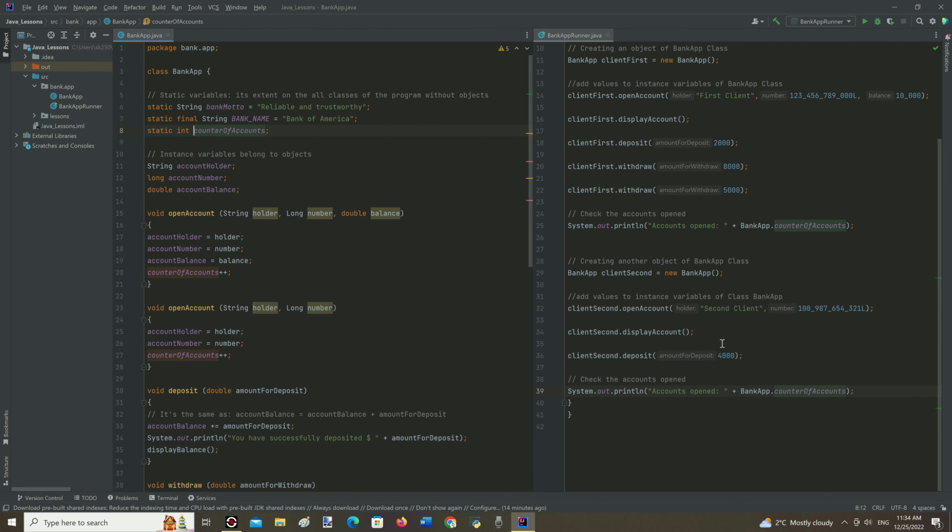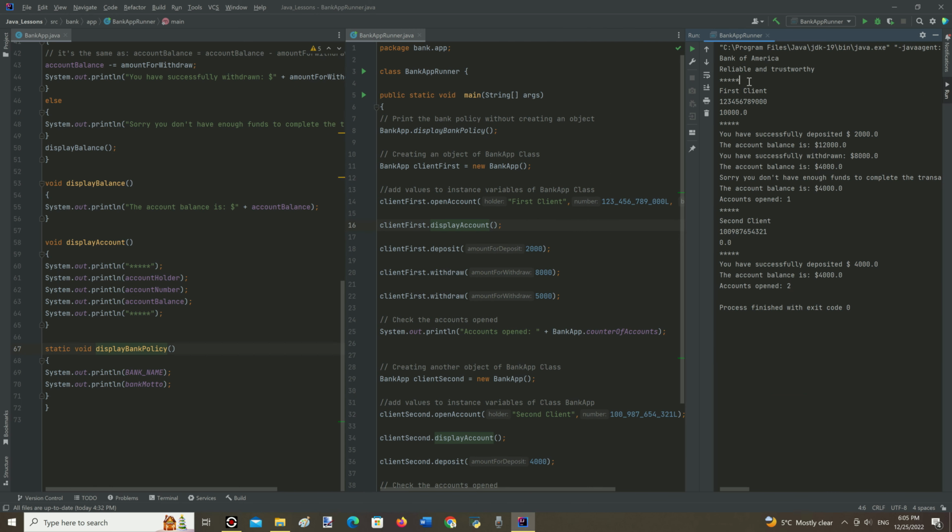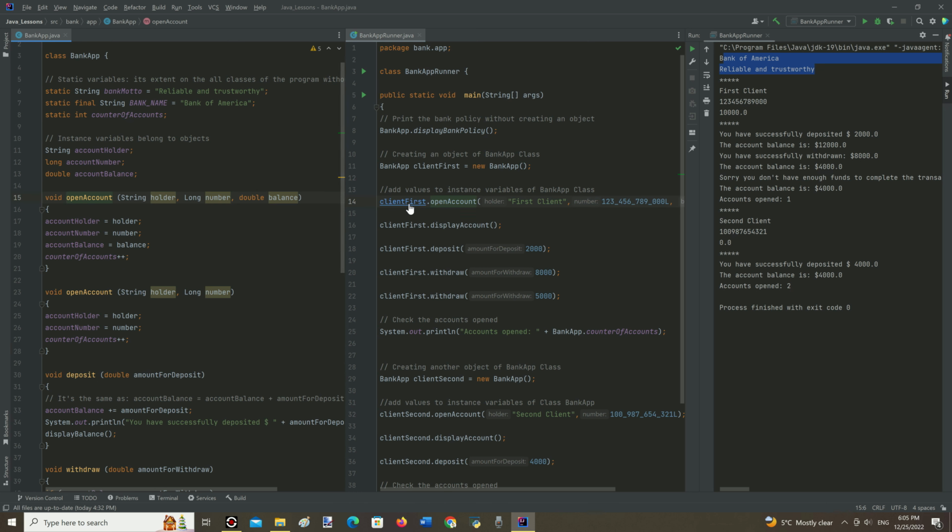Let's run the program by Ctrl plus Shift plus F10. And we can see the output of the program. Let's take a look at it line by line. The first two lines came from the method display bank policy. Next, after passing the information to the method open account for object client first, it called the display account method and printed all variable values for the object client first.